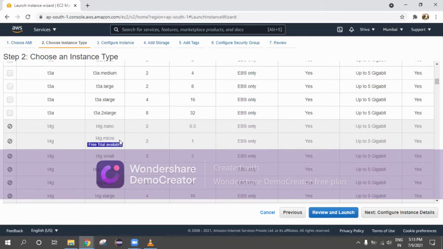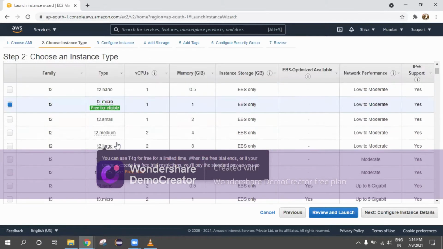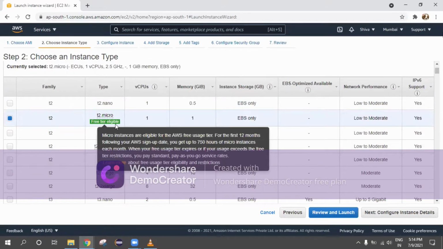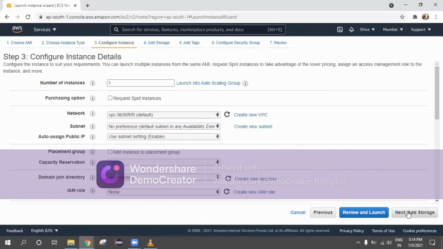You might ask me why this is free trial available. This T4 Micro, or T4 series, is a recent release, so you are seeing it as free trial available. It is not free tier. It is free trial. This is not free, they are only giving a trial. Now we'll go back to free tier. Free tier eligible is for our purpose, and it is selected by default. Now we are going to click on next.